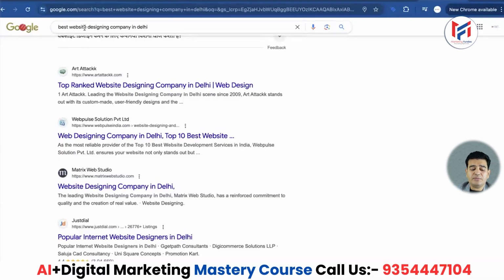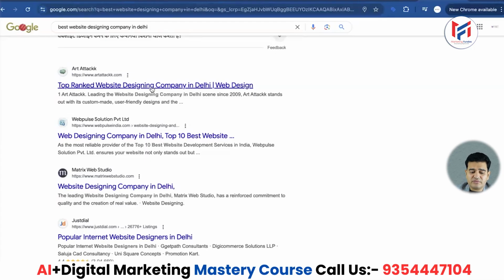Now, suppose someone searches for best website designing company Delhi, and you want your website, which is relevant to that search, to show up. Whenever someone searches for that keyword, you want your site to rank. For that, the specific page on your website that you want to rank for that keyword must have it in your title. The page's head should contain the meta tag title, okay?